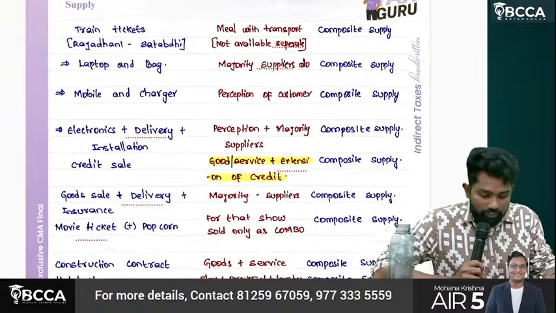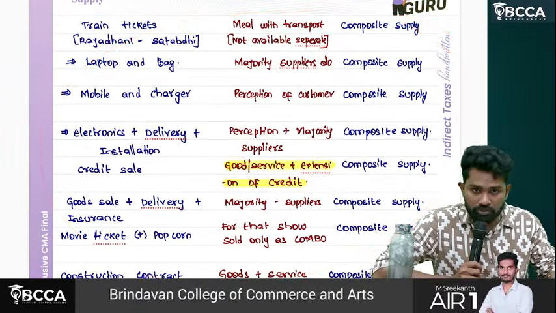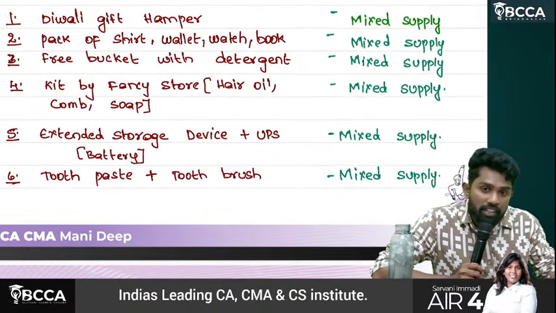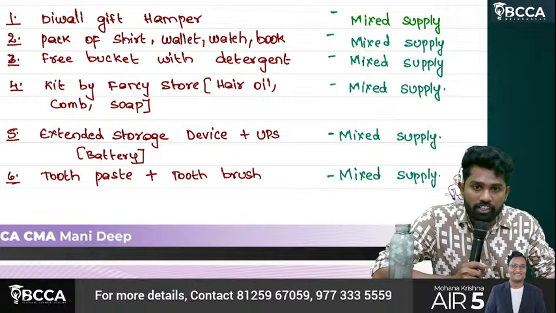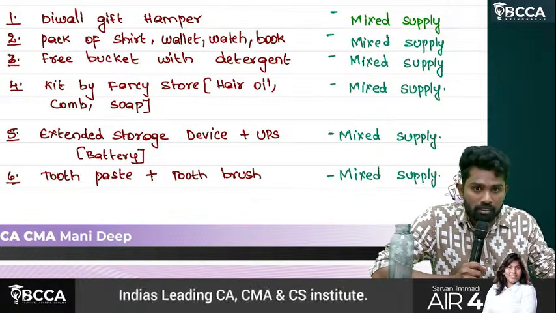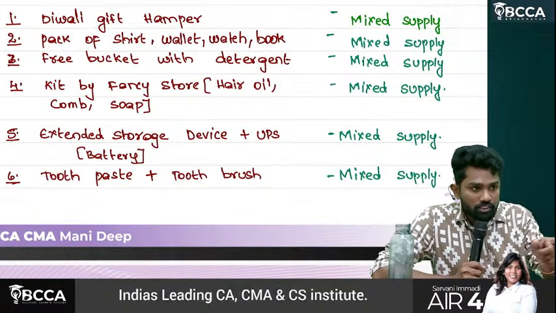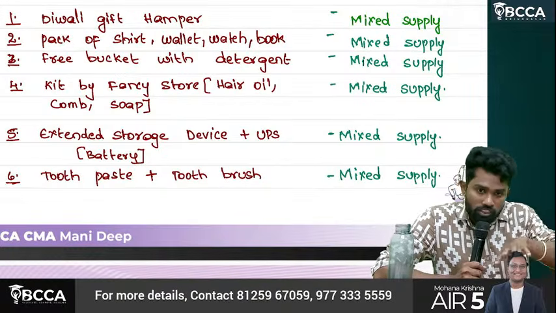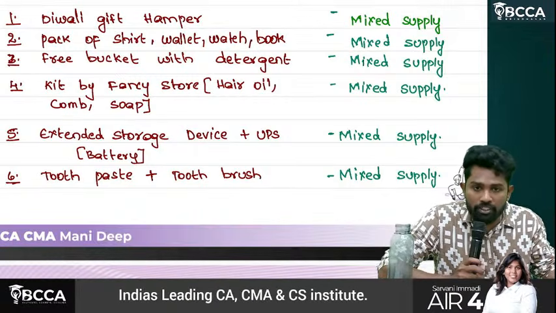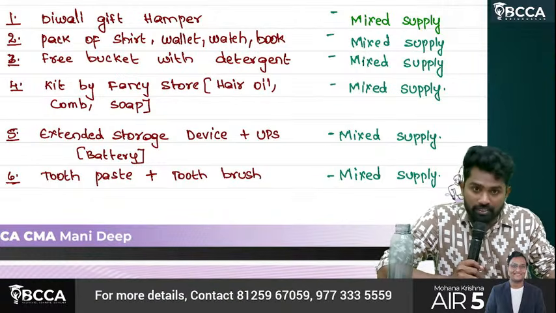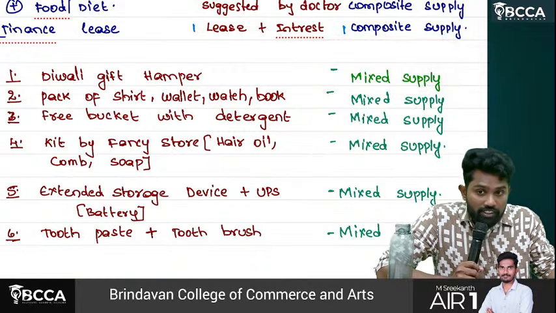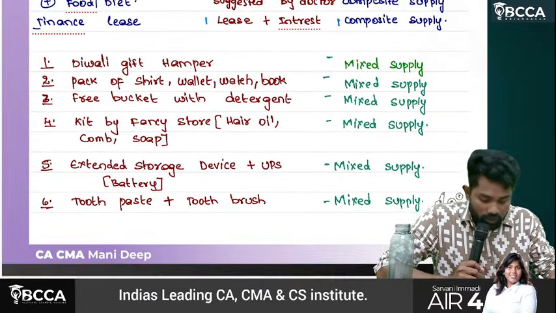So these are certain examples, sir. In our exam coverage, they will not go beyond these points. Okay. So composite supply. Then mixed supply. Diwali gift hamper. Diwali gift hamper means what? There will be dry fruits, different dry fruits like badam, kaju, pista, and then some chocolates, some sweets. So different items packed as a group and as a packet, and they will be giving that. So that is a mixed supply, Diwali gift hamper. So what tax rate has to be applied? Whichever is having the highest tax rate, that has to be levied on the total bundle.